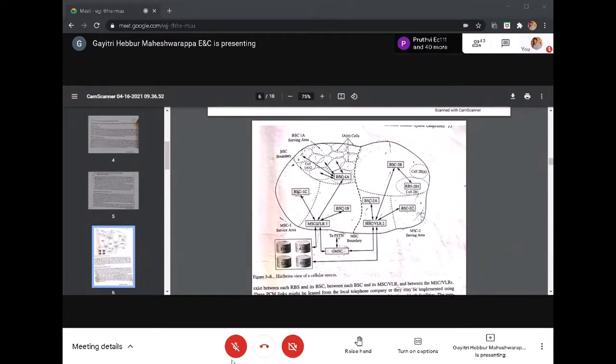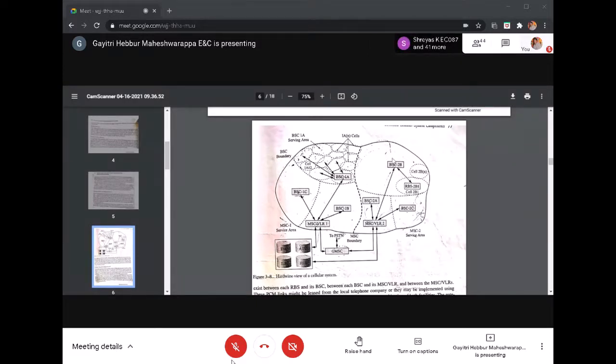The number of users are more. So something like that. It need not be the same radius of the cells which can be used within the base station control, right? So like this, many radio base stations cover some portions of the coverage area which is controlled by BSC 1C, similarly BSC 1B. So these three BSCs are connected to a single MSC that will cover half of the geographical area. Similarly, the remaining half will be controlled by another MSC. This MSC will be controlled by three BSCs, BSC 2A, BSC 2B and 2C.